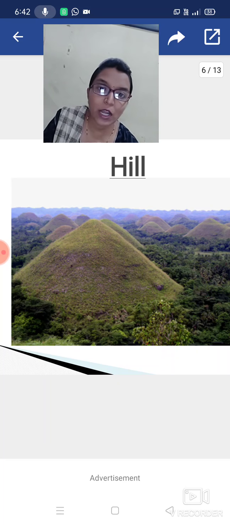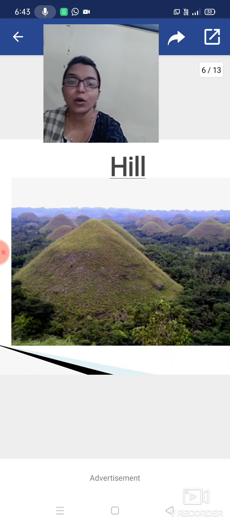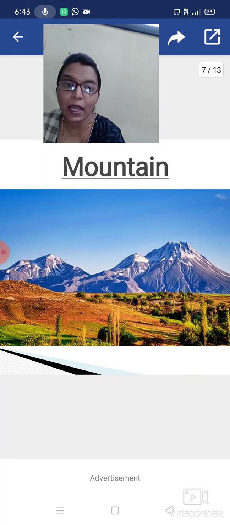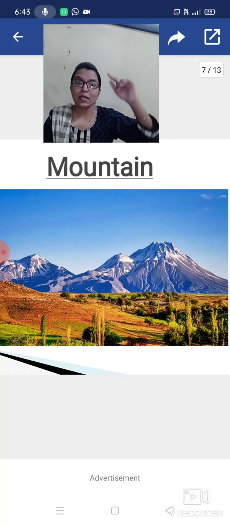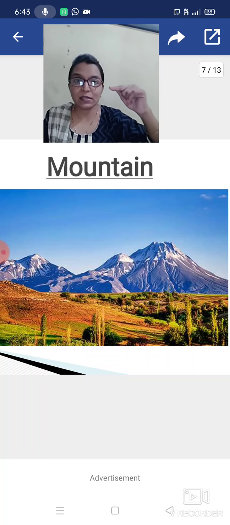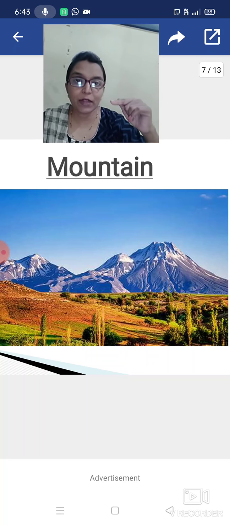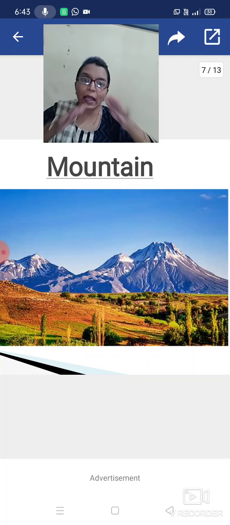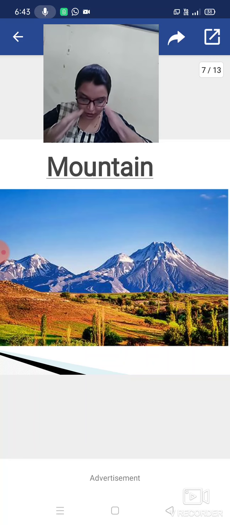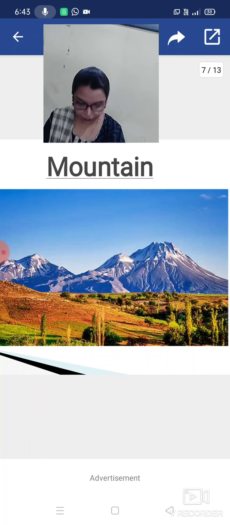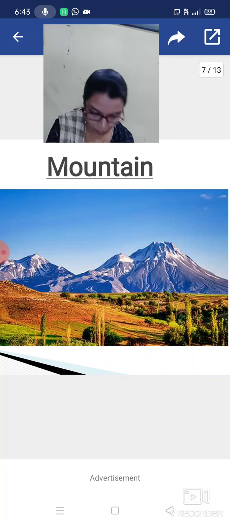This spelling also you have to write in your notebook and learn. So a mountain has two parts: the top pointed part, what do we have to call it? We have to call it peak. And the steep part. Steeper means it is taller than the surrounding.